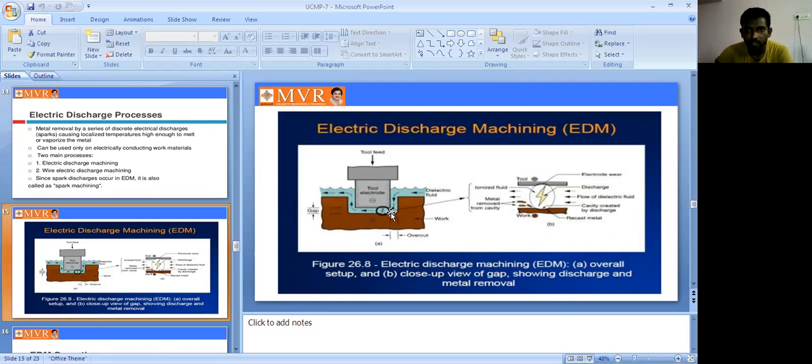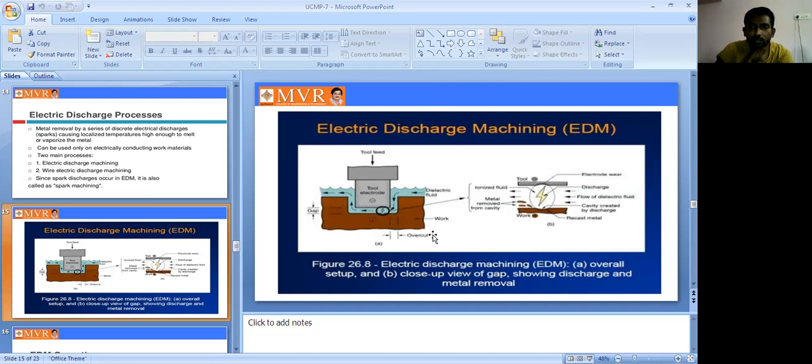The dielectric fluid is nothing but kerosene. Using kerosene, we remove the metal from the workpiece. It passes between the workpiece and the tool, and for smooth removal you can use this kind of fluid.